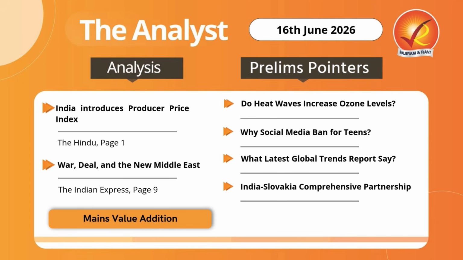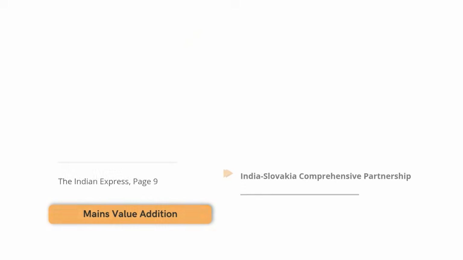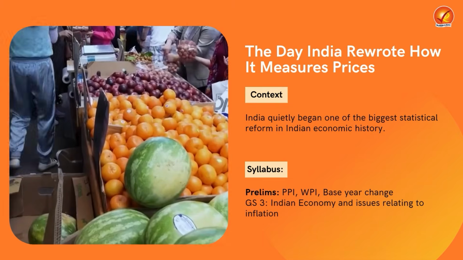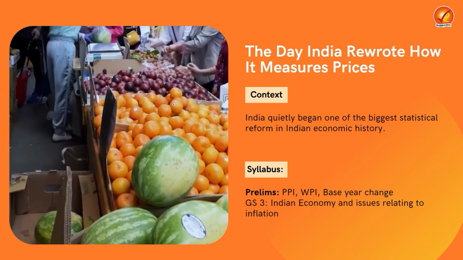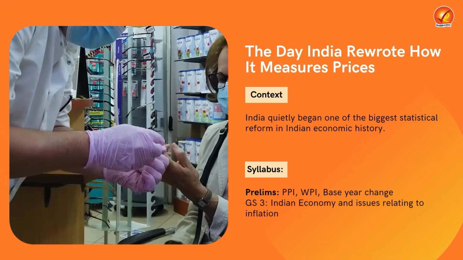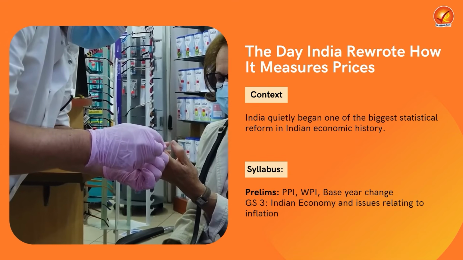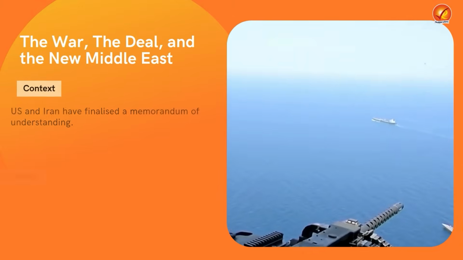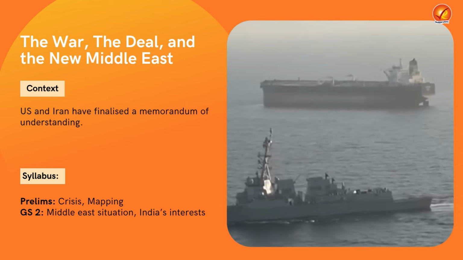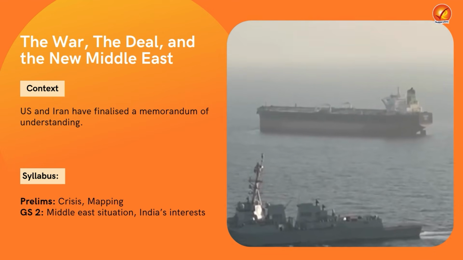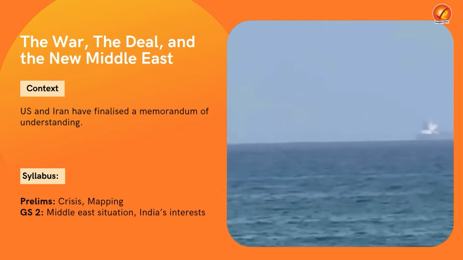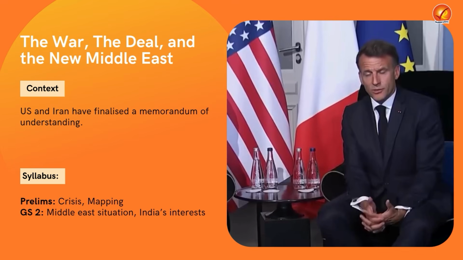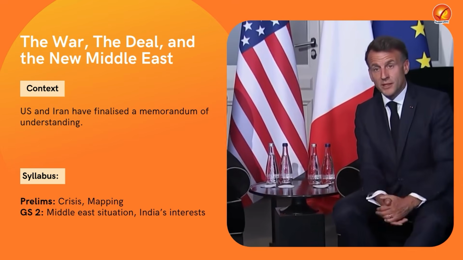for UPSC. It's June 16, 2026, and today's edition brings two important analysis articles for your upcoming mains exam. First, India's introduction of the Producer Price Index. We will understand how it differs from the WPI and CPI and what it could mean for inflation measurement, policy making, and economic analysis. Second, war, deal, and the new Middle East. We will examine the changing geopolitical landscape of West Asia, the emerging alignments, and their implications for India's strategic interests.